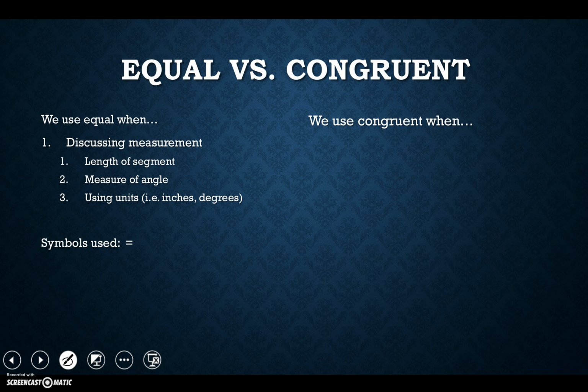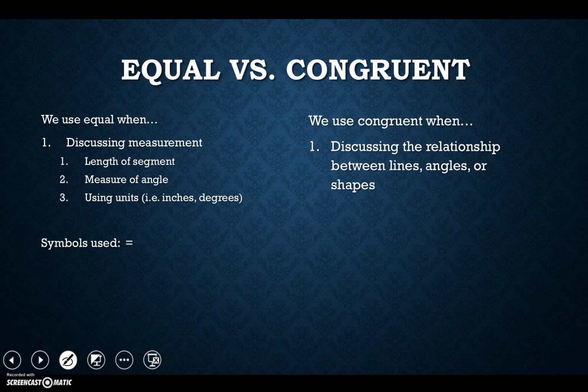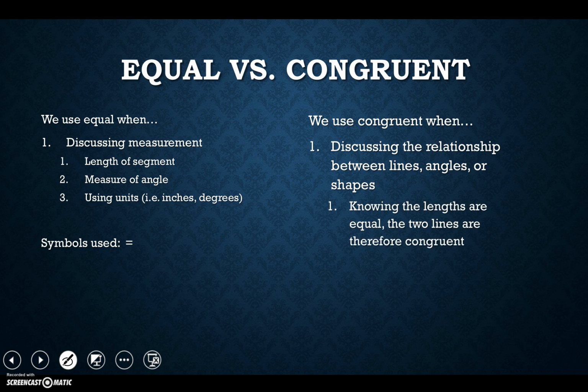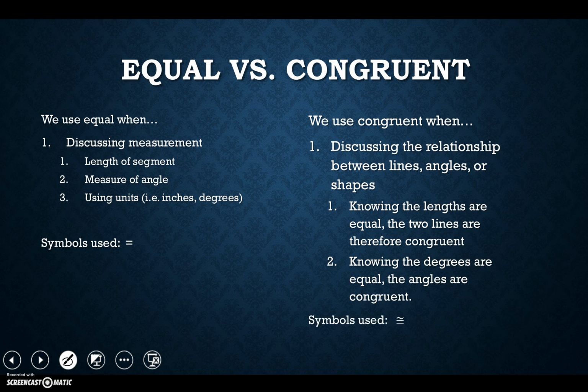The congruence information is a little bit tricky and tends to get a little bit confusing, and I understand that. This is when I'm discussing a relationship between the lines, angles, or our shapes. So because the lengths are equal, the actual shapes themselves are congruent. Knowing the lengths are equal, two lines are going to be congruent. Knowing the degrees are equal, two angles are going to be congruent. So on the left, we're really discussing numbers, but on the right, with congruence, we're discussing the actual shapes themselves.